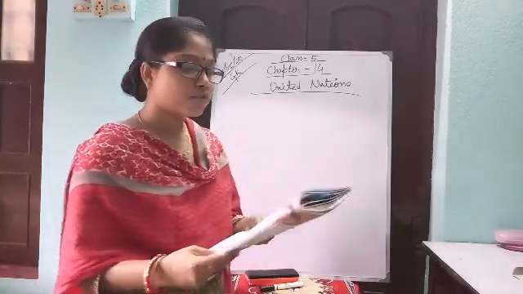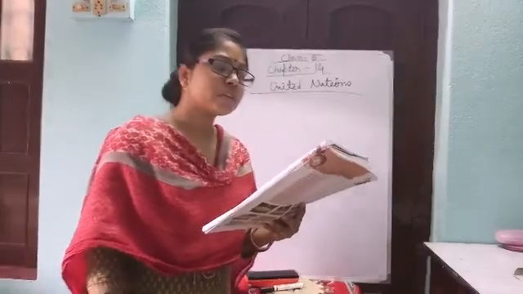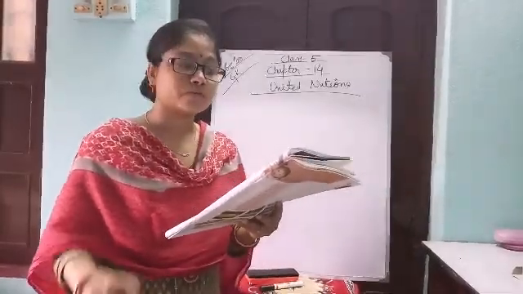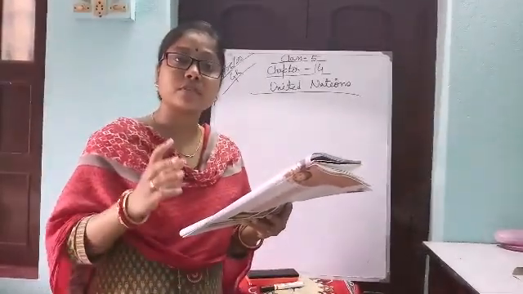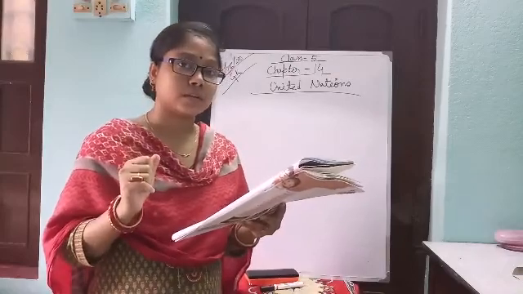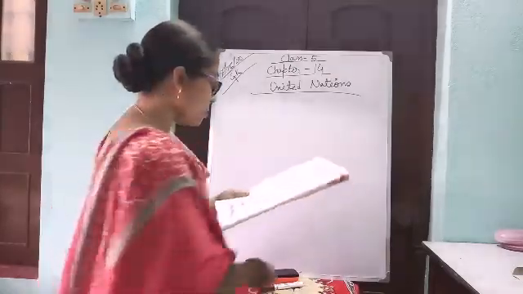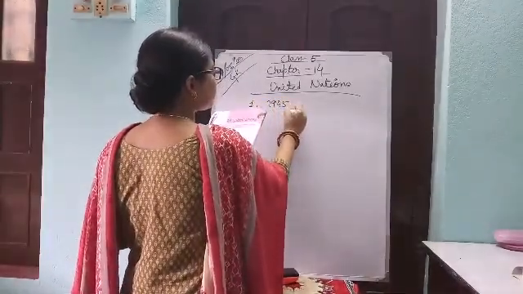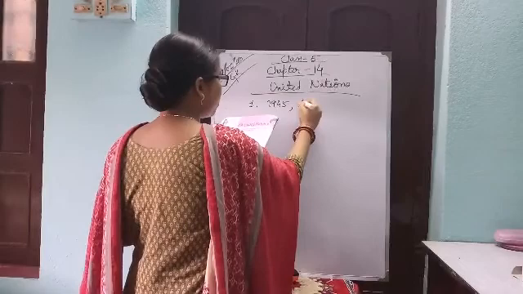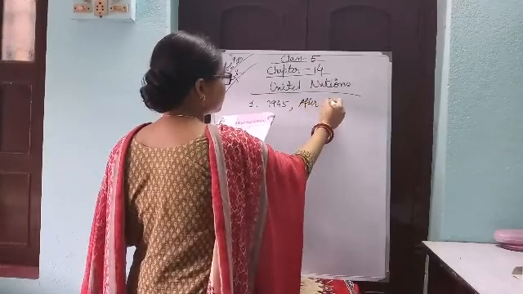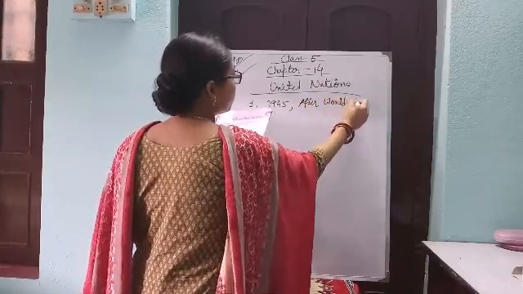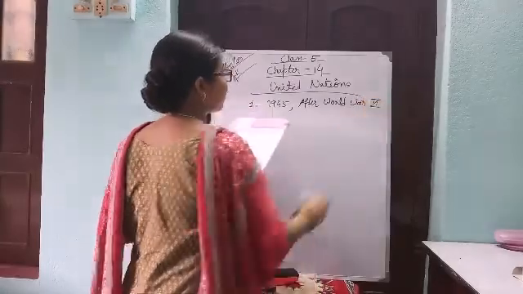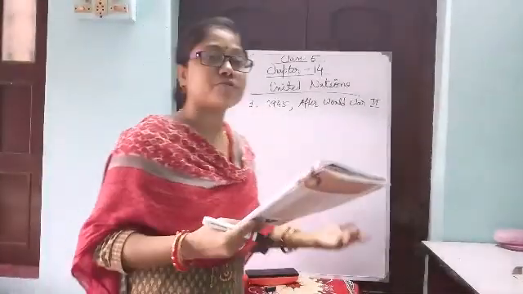Clear? So the first one is: when was the United Nations founded? It was first founded in 1945 after World War II. Clear? Number one, 1945, after World War II. Okay. Why was it formed?